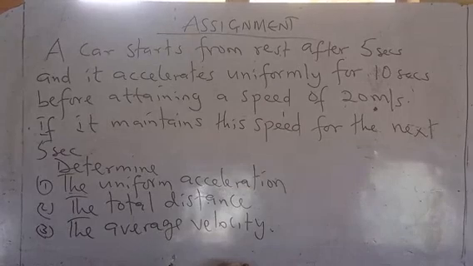If it maintains this speed for the next 5 seconds, determine the uniform acceleration, the total distance, and the average velocity.